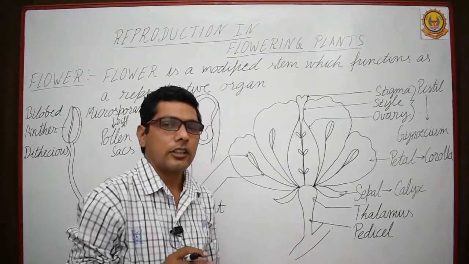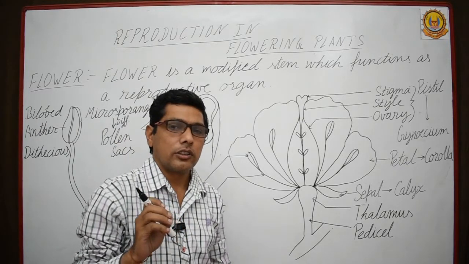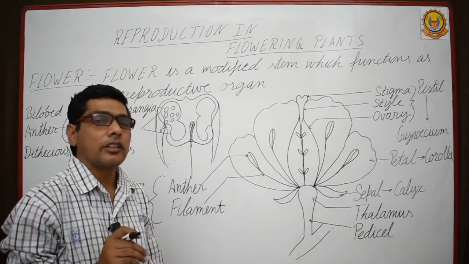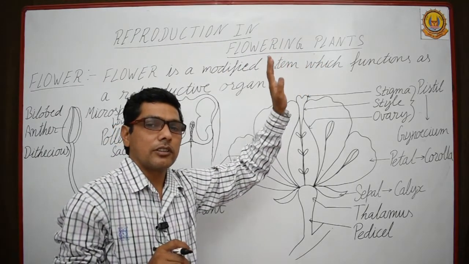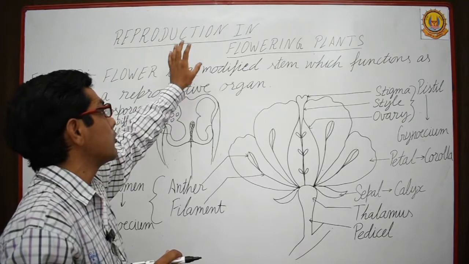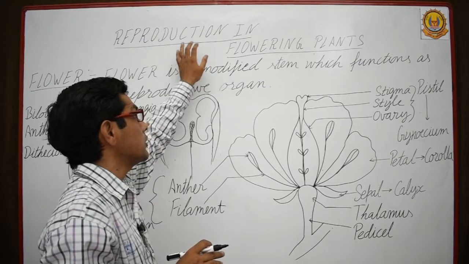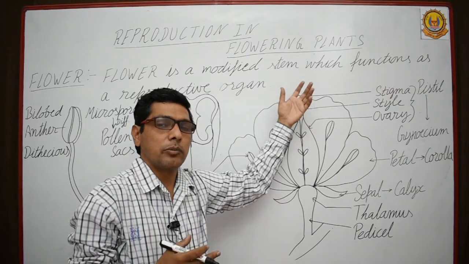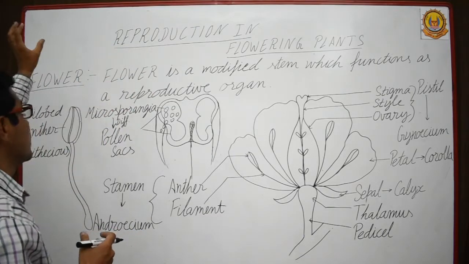Hello students, in the previous lecture we discussed the first chapter, which was the general discussion about reproduction. Today we will continue with the second chapter, that is reproduction in flowering plants. As we discussed in the previous chapter, you know very well what reproduction is, but especially in the second chapter we will deal with reproduction in flowering plants. In the next chapter we will deal with reproduction in animals. So concentrate on this point, the reproduction in flowering plants.